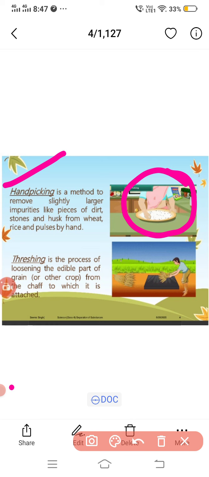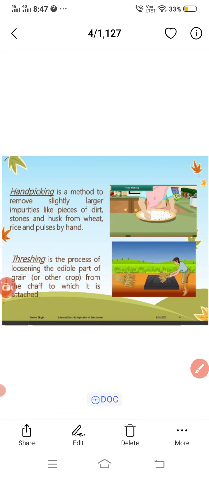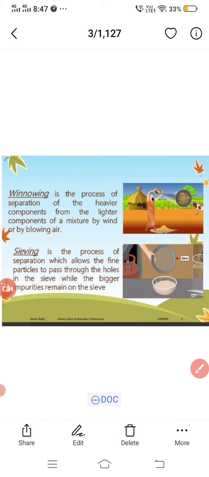Another method is threshing. After harvesting the crop of wheat or paddy, bundles of its stalks are prepared. The process of beating the stalks of grain to release the grains is called threshing. And another method is winnowing.